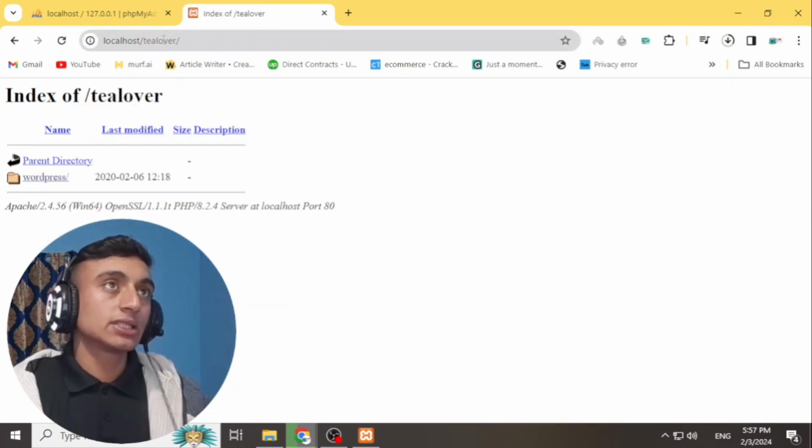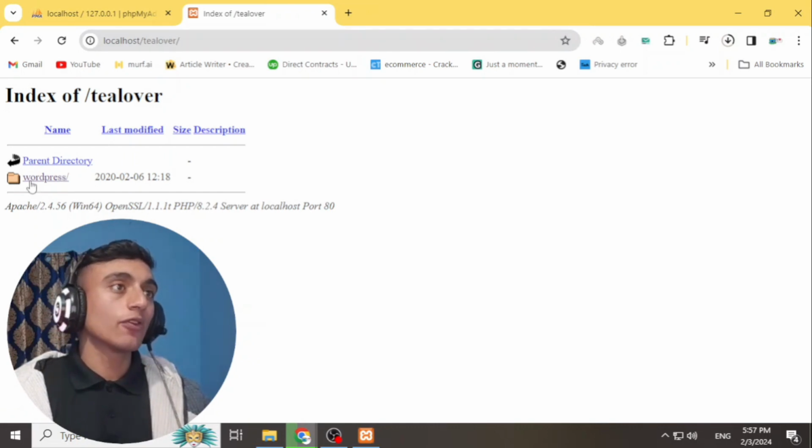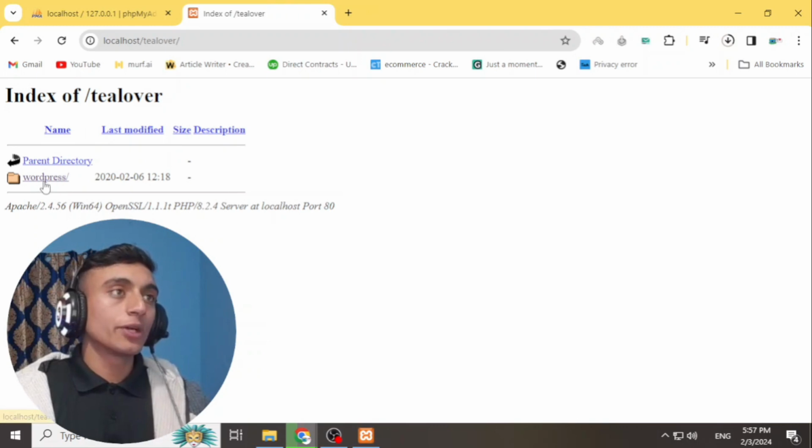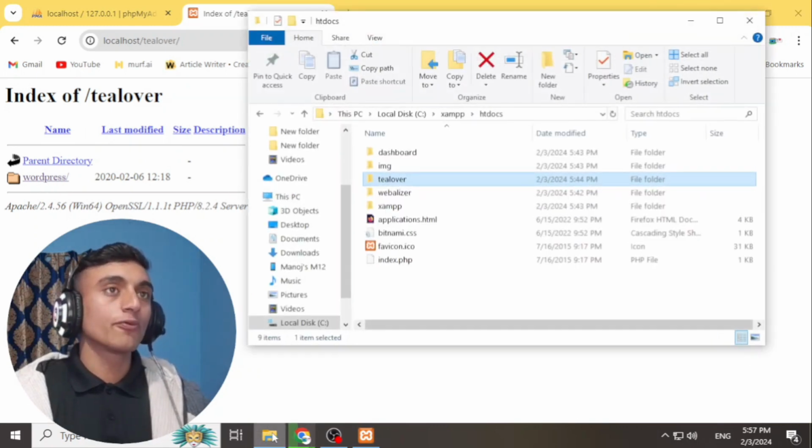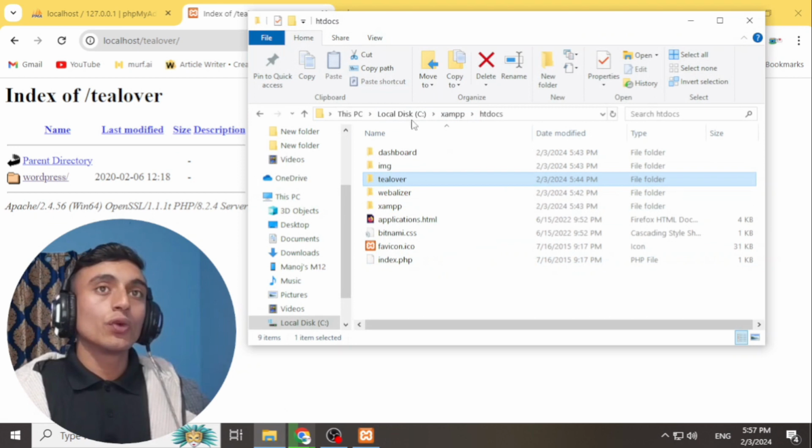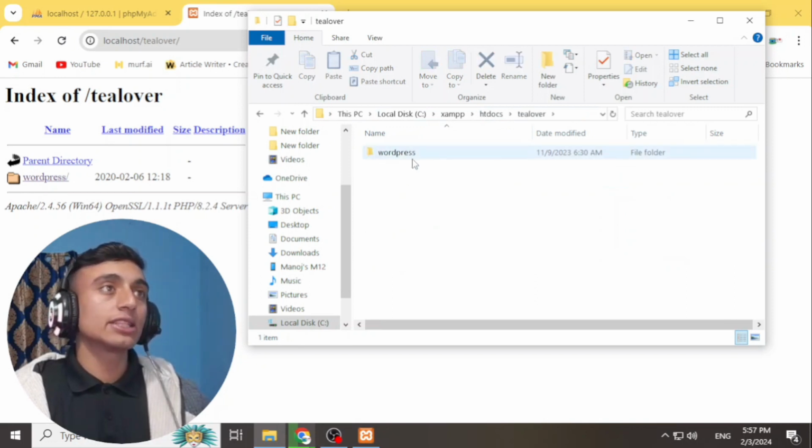It means that in this tlover directory there is one extra folder, that is WordPress. So to run this directly, we have to remove this WordPress folder. For that, we'll go to the file manager, and in this file manager we'll go to local disk C, XAMPP, htdocs, and there is the folder tlover. Please go inside it, and there is one folder WordPress. We have to remove this WordPress folder.